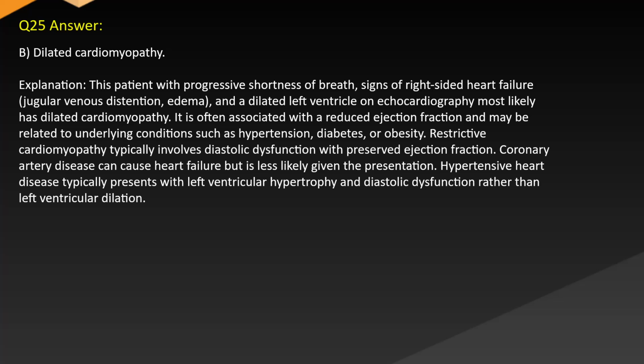Answer B. Dilated cardiomyopathy. Explanation: this patient with progressive shortness of breath, signs of right-sided heart failure, jugular venous distension, edema, and a dilated left ventricle on echocardiography most likely has dilated cardiomyopathy. It is often associated with a reduced ejection fraction and may be related to underlying conditions such as hypertension, diabetes, or obesity. Restrictive cardiomyopathy typically involves diastolic dysfunction with preserved ejection fraction. Coronary artery disease can cause heart failure but is less likely given the presentation. Hypertensive heart disease typically presents with left ventricular hypertrophy and diastolic dysfunction rather than left ventricular dilation.